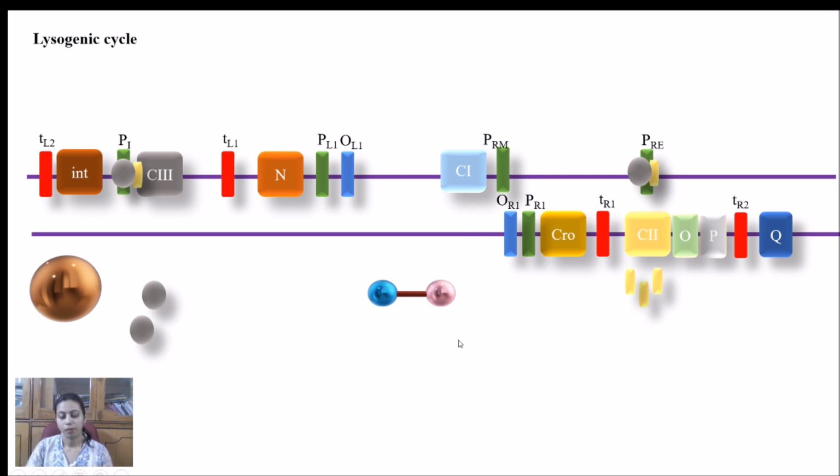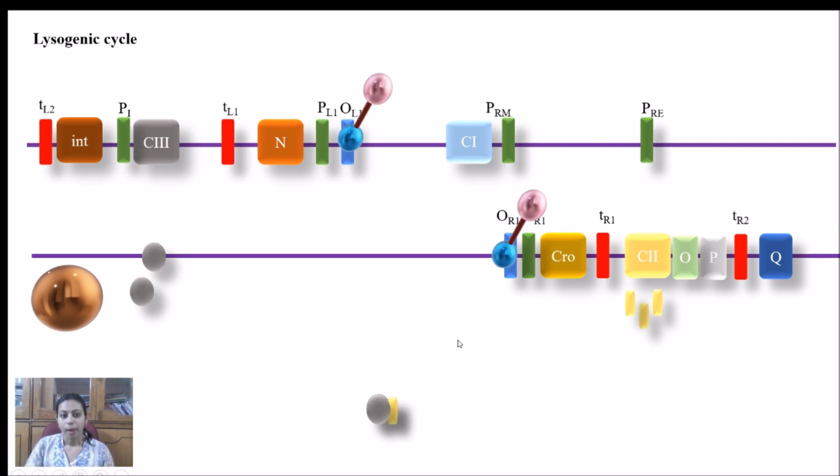After the formation of CI protein, it will bind to the operator region OR1 site as well as the OL1 site. So what we have seen is that OR1 and OL1 were synthesizing the CRO and N proteins. As soon as the CI protein, or lambda repressor, binds to the operator regions, what will happen? The synthesis of N and CRO protein will be stopped, but it will activate the synthesis of its own protein.